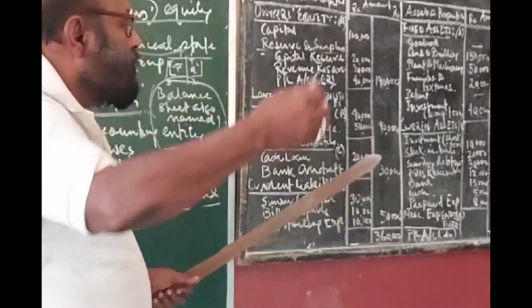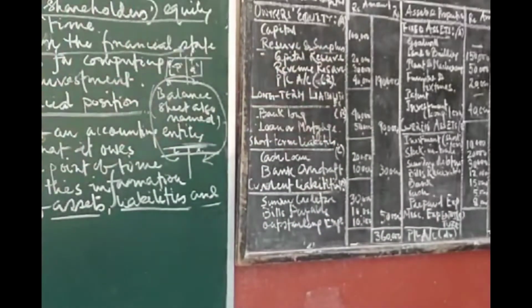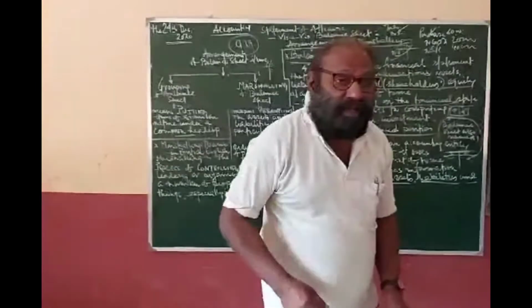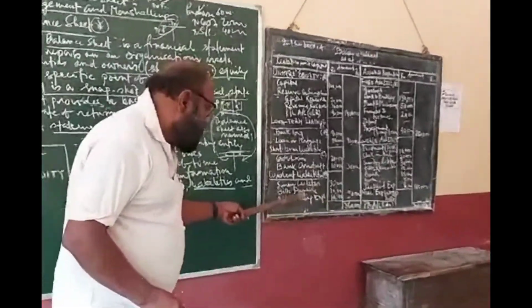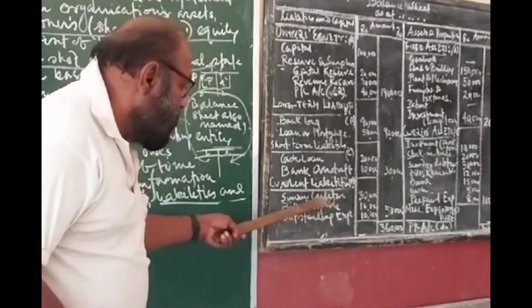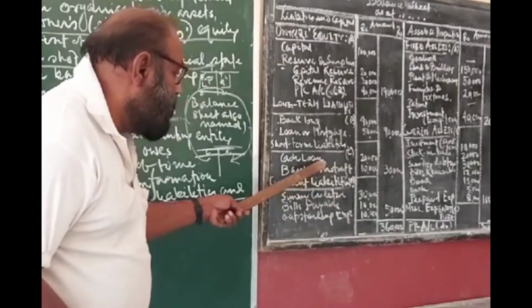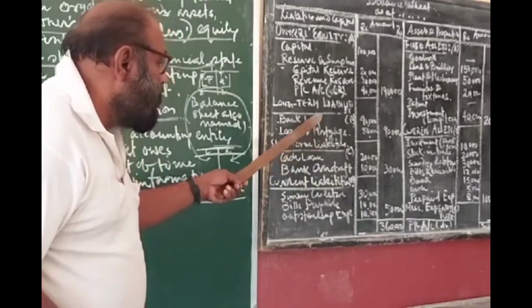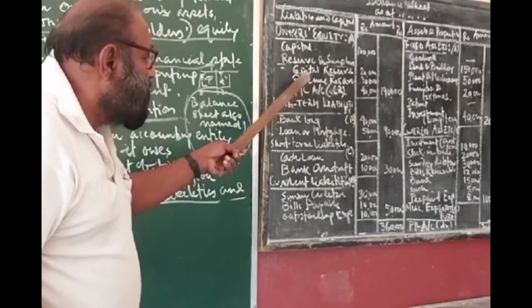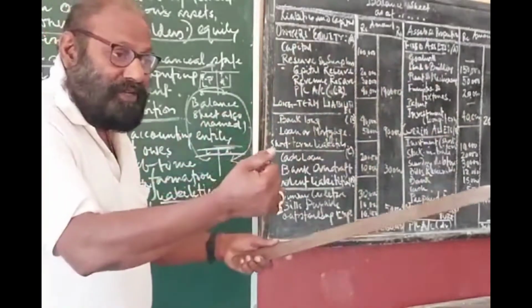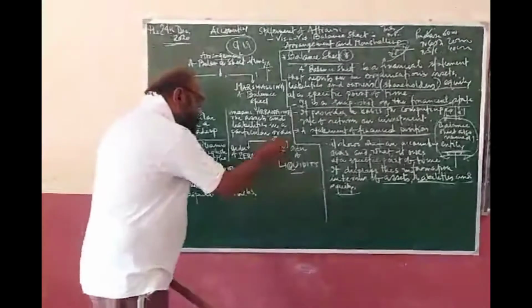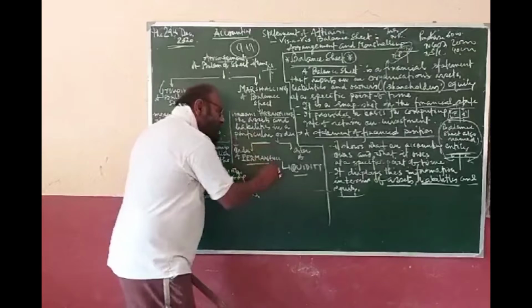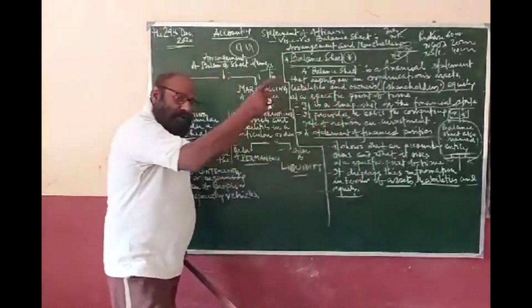And if you want to say no, sir, I would like to go as per Manish's thought, Manish's opinion, his observation. So you may start with bill payable, outstanding expenses, sundry creditors, then bank overdraft, then cash loan, then loan on mortgage, then bank loan, then proprietor's account. So it is order of liquidity. Clear? So this is the marshalling. So marshalling, what do you mean? Marshalling is arranging assets and liabilities in a particular order. The order may be two types. One is order of permanence and the order of liquidity. Clear? I have told you.